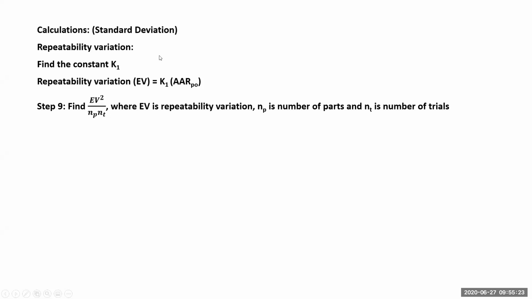But at present, once we have known K1, in step 4 we have found out AAP RPO. So I just multiply K1 by AA RPO. Then that is equipment variation, repeatability variation, gauge variation, whatever you may call it. Then I am just doing a small calculation here, which we'll be using later on. Per operator, we are trying to find out the repeatability. That is EV squared. That is the square of this, not E into V squared. Please note the square of this EV, right? Divided by number of parts into number of repeats, trials. We are dividing. We are keeping this value, right?